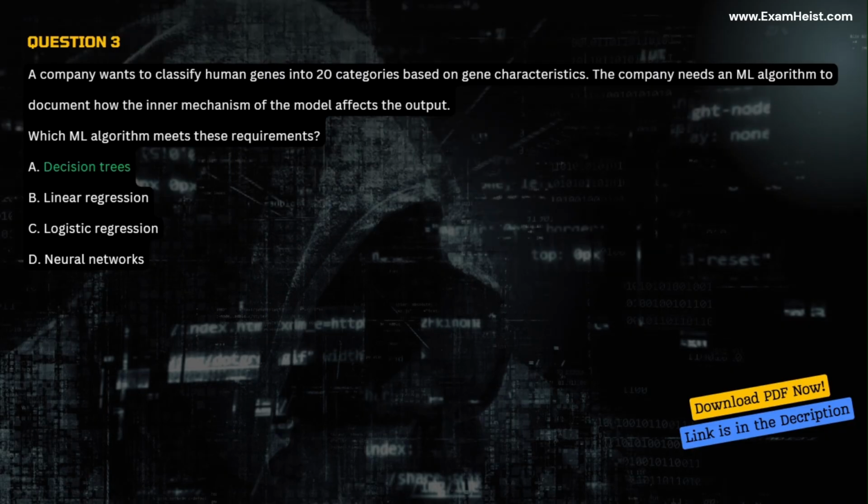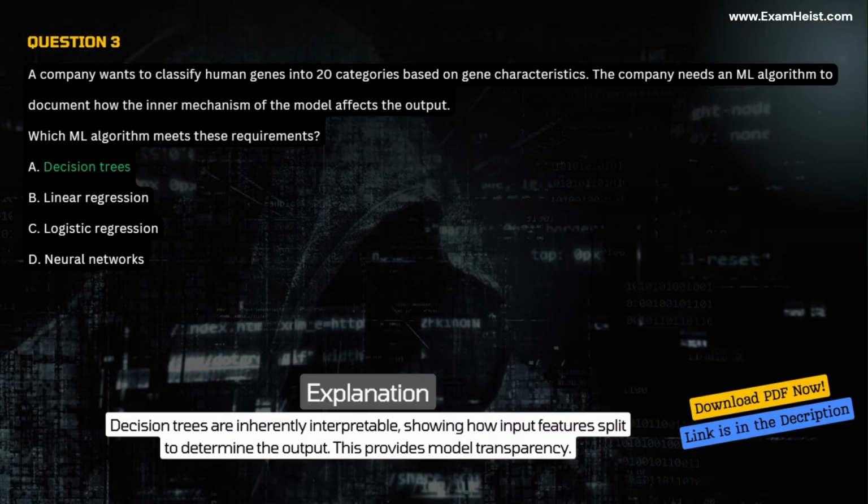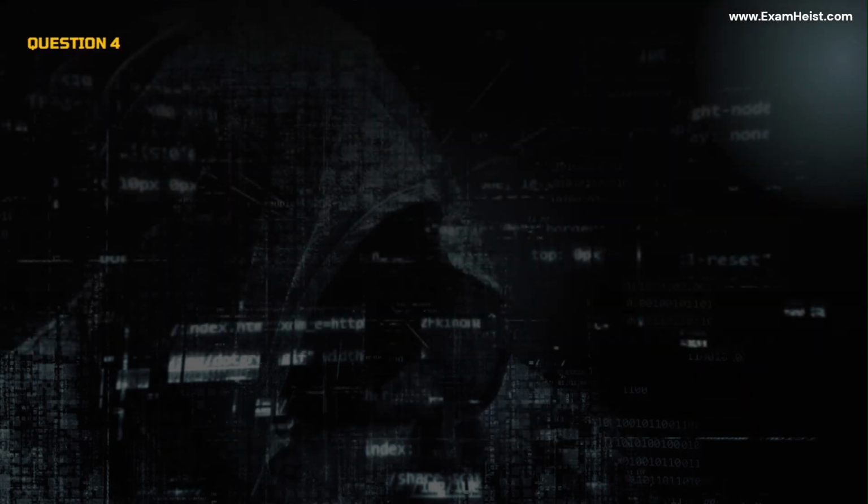Correct answer A. Decision trees. Explanation. Decision trees are inherently interpretable, showing how input features split to determine the output. This provides model transparency.